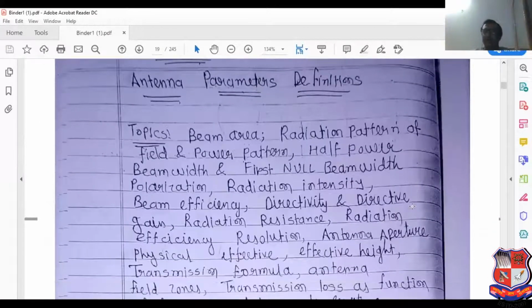Now next topic, which is known as antenna parameter and definition. Based on this particular chapter, lots of MCQ can be asked in the examination. I have also shared the link in the Google Classroom, SandFoundry.in, or we can say other electronics.com, at which you will be able to identify the MCQ related to antenna.